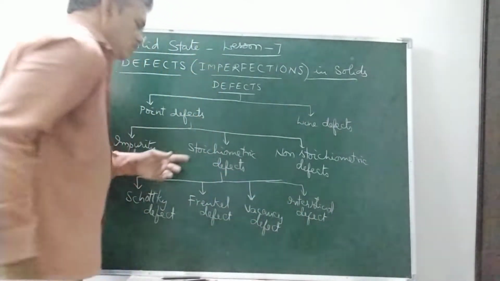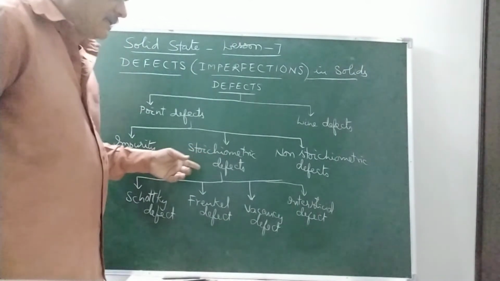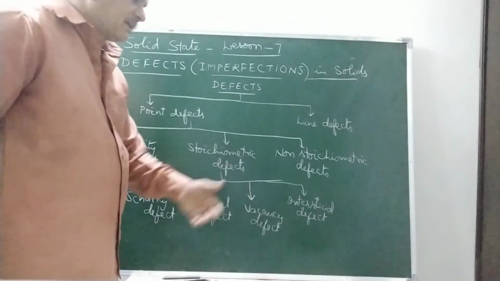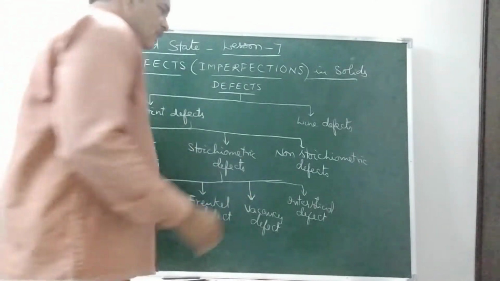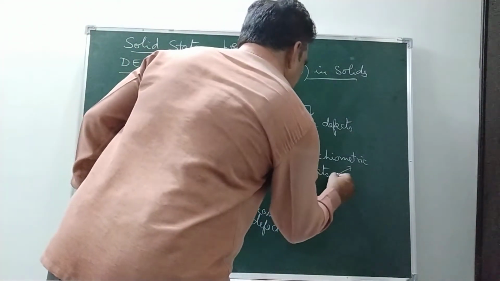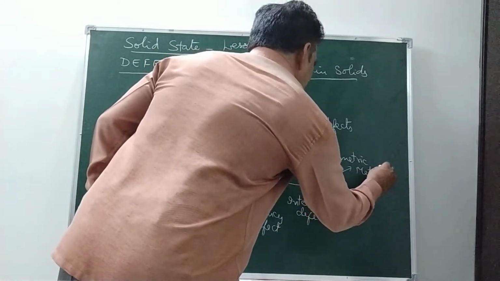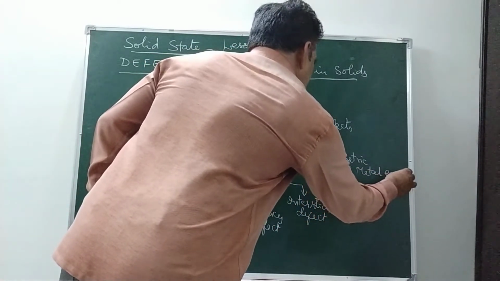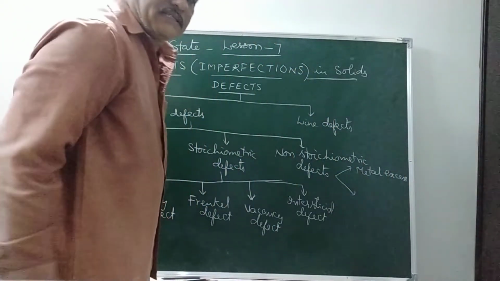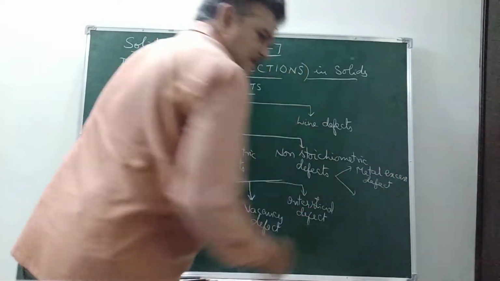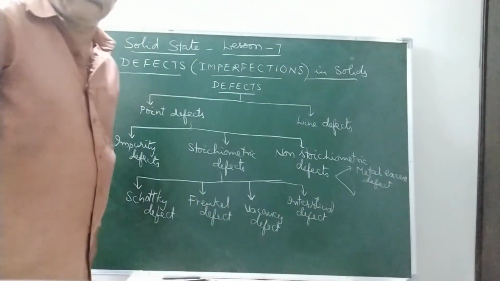Okay, so stoichiometric defects are again divided into four types: Schottky defect, Frenkel defect, vacancy defect, and interstitial defect. Non-stoichiometric defects are again divided into two types: metal excess defect and metal deficiency defect.